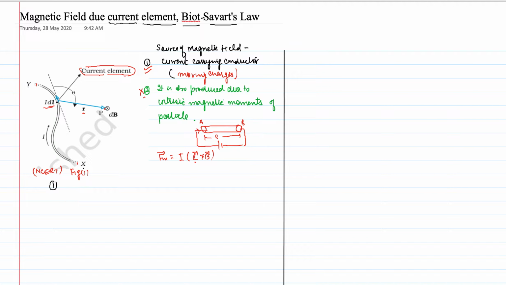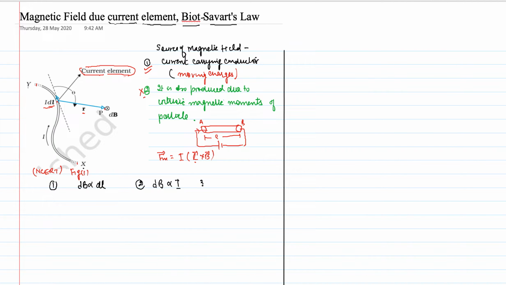So as you select a small part of the wire, called a current element, the magnetic field produced by that current element is directly proportional to the length of that element. We have selected a very small length. Number two, this small amount of magnetic field produced around the wire is directly proportional to the current flowing through the wire.